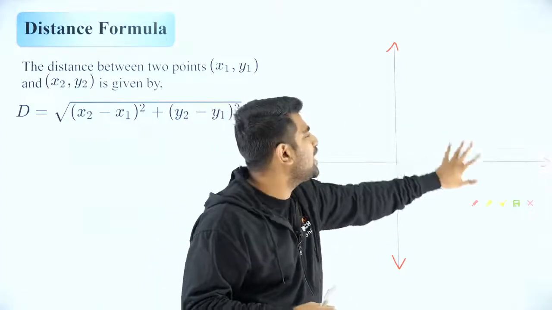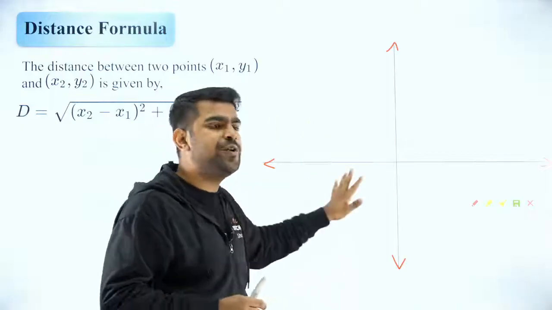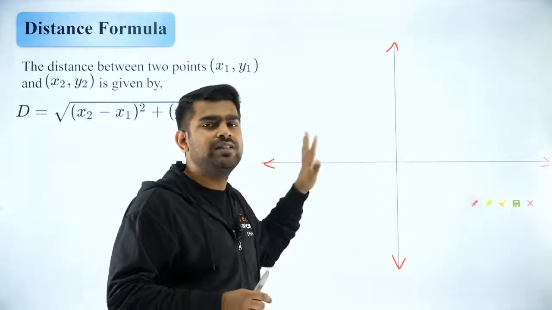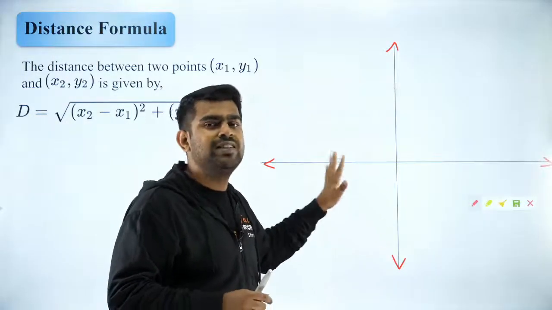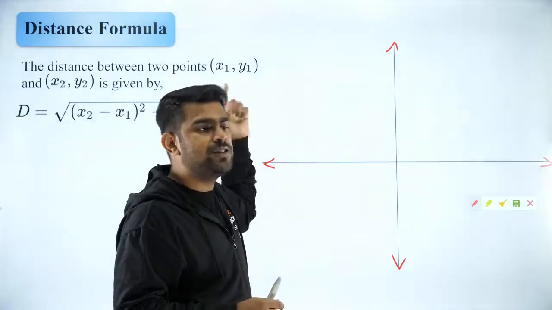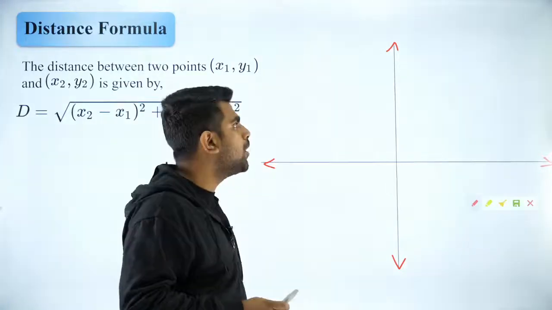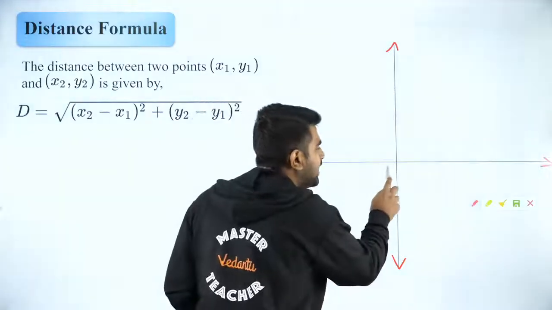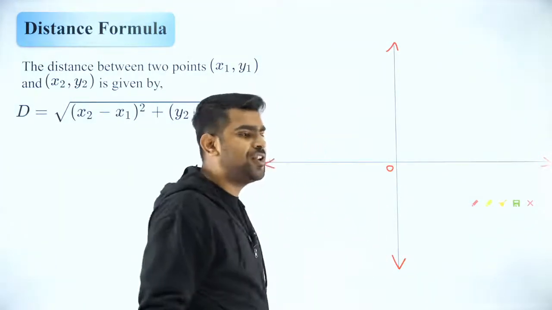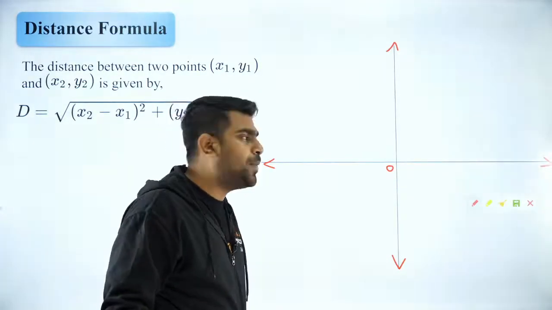This is what I call a Cartesian plane, and everything I teach you about straight lines will be with respect to it. Let us say the Cartesian plane has the origin, which is 0, 0.